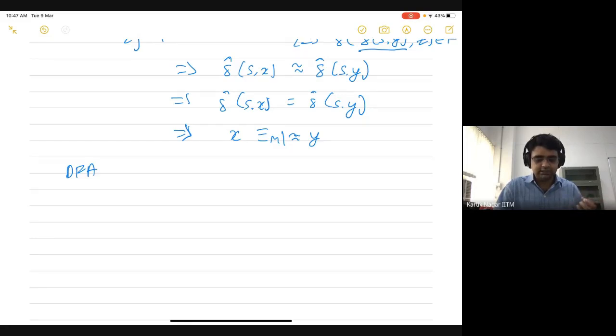The languages accepted by machines with finite state are called regular languages. You can also relax the deterministic requirement, and then you get a non-deterministic finite automaton, and also the epsilon NFA.